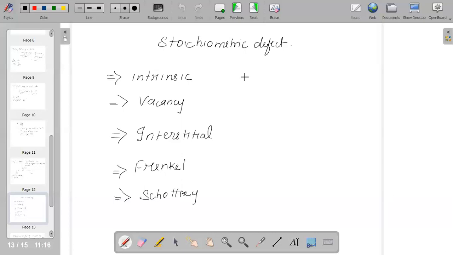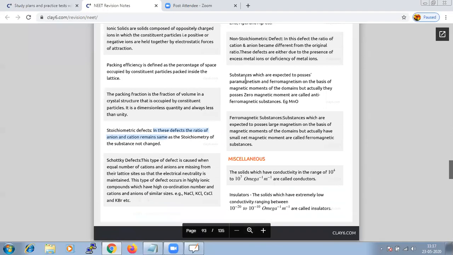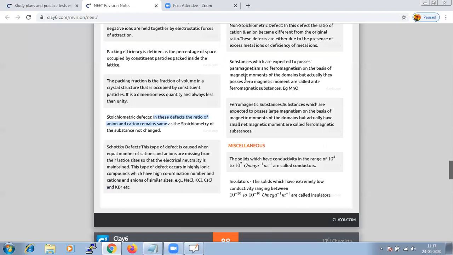When we talk about ionic solids, their defects are of two types: the Frenkel defect and the Schottky defect. The Schottky defect is caused when an equal number of cations and anions are missing from their lattice, so that electrical neutrality is maintained.